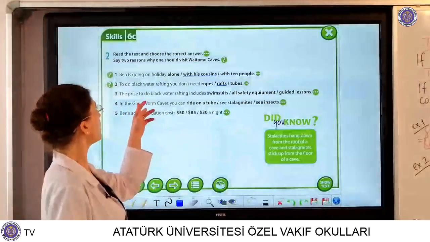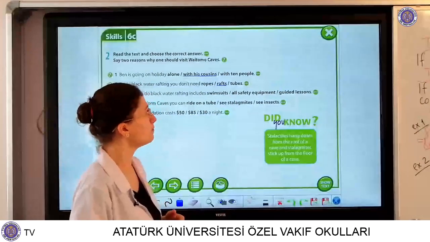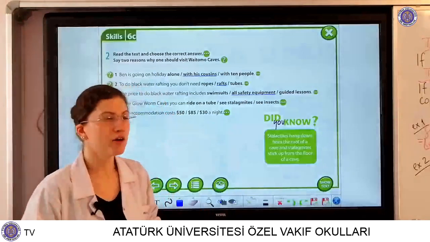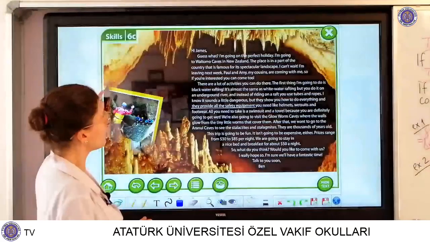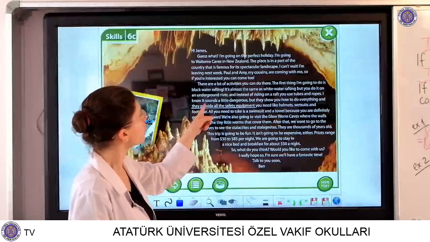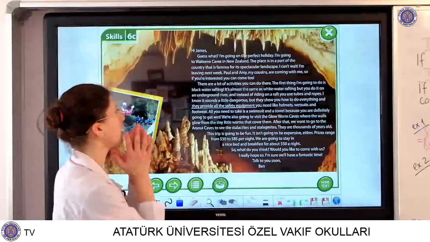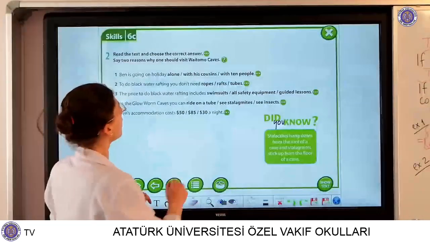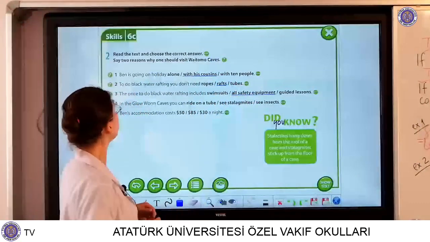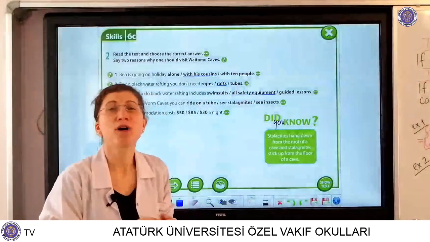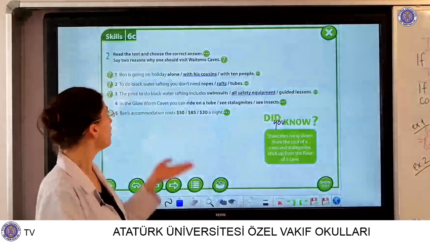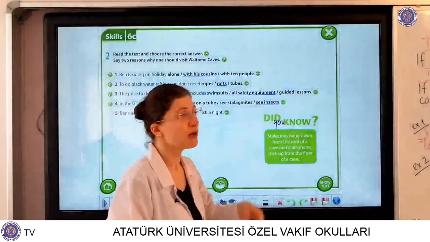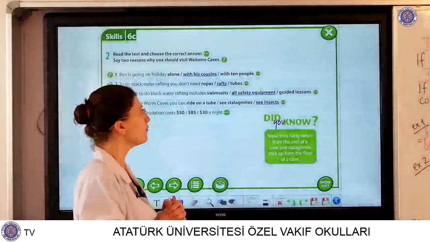The price, the money to do black water rafting includes swimsuits, all safety equipment. Where is it written? Here in the paragraph. They give you all the safety equipment. Okay. In the glowworm caves, what can you see? What can you do there? Of course, there are some worms, so you can see the insects, because worms are also insects.